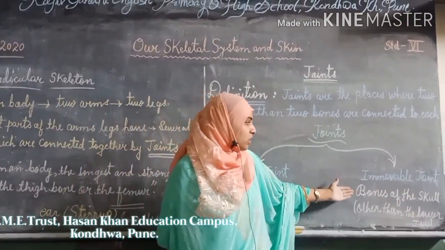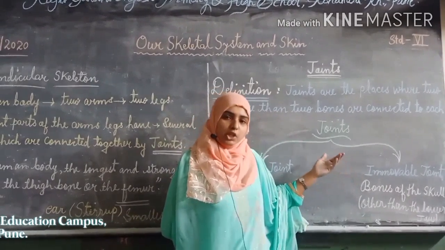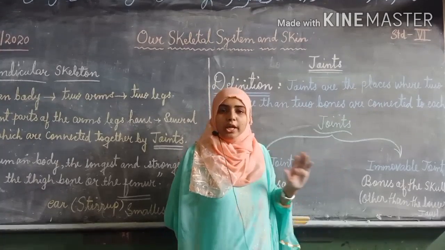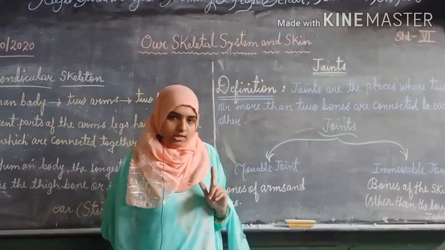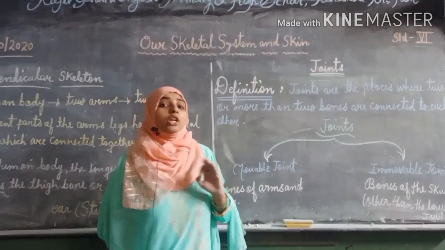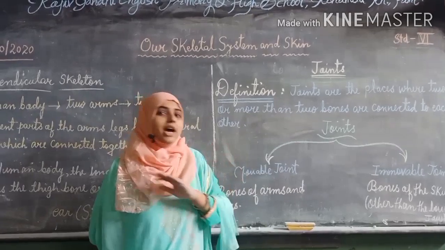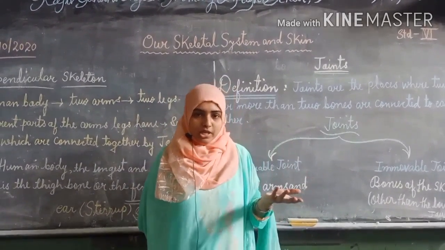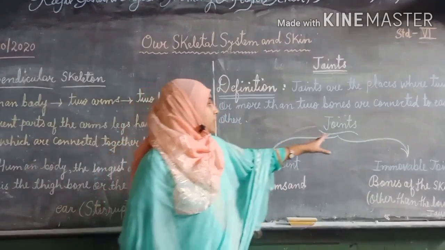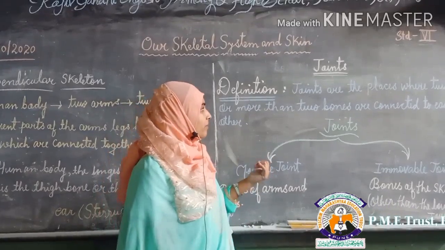And immovable joints are the joints which do not move anywhere. For example, bones of the skull. Okay, except the lower jaw, because the lower jaw's bones are not immovable. Okay, they are movable joints. So these are all the joints, immovable joints and movable joints.